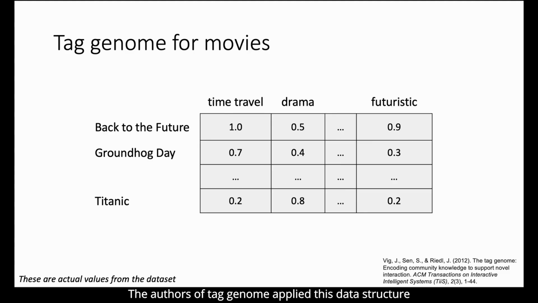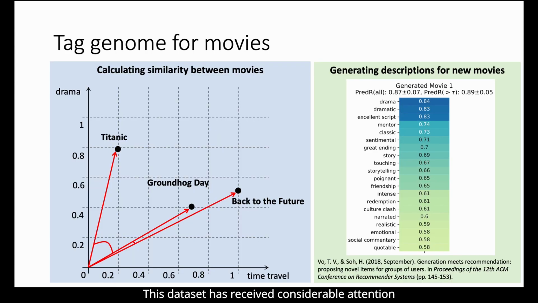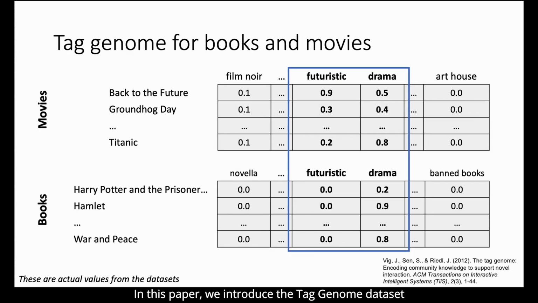The authors of tag genome applied this data structure to the movie domain, generated the dataset, and made it publicly available. This dataset has received considerable attention in recommender systems research and has been used in a wide variety of studies, from calculating similarity between movies to generating descriptions of movies that appeal to certain user groups.